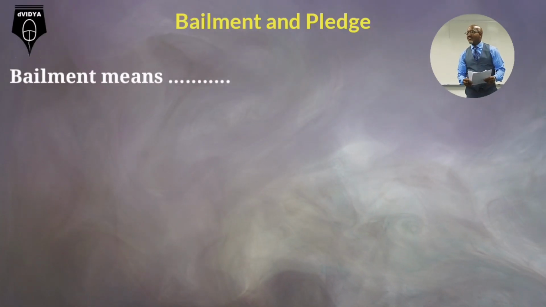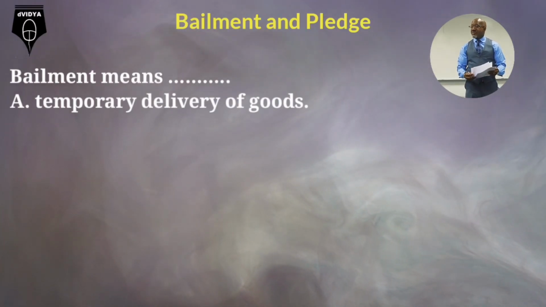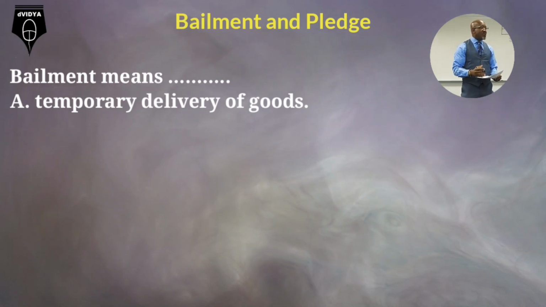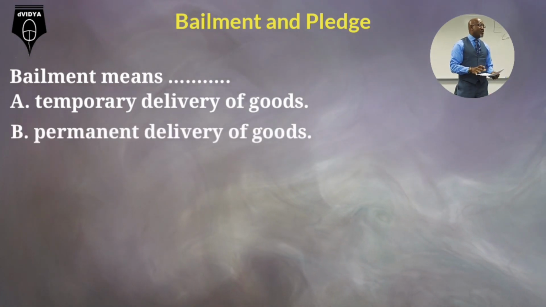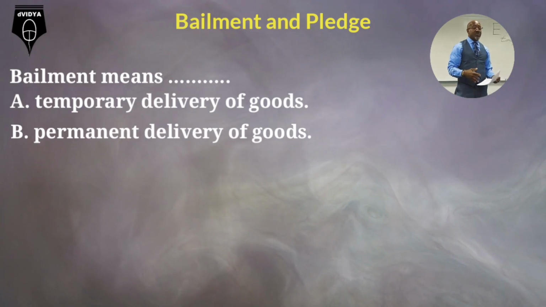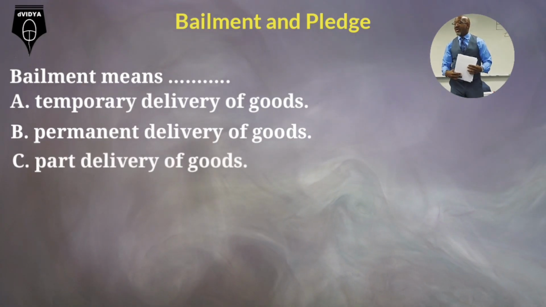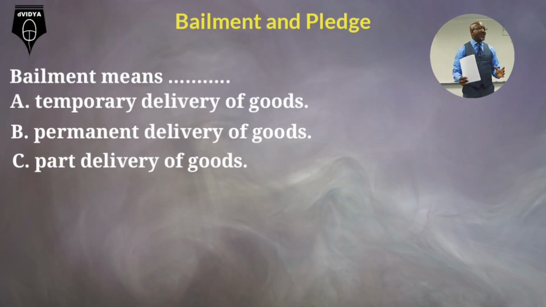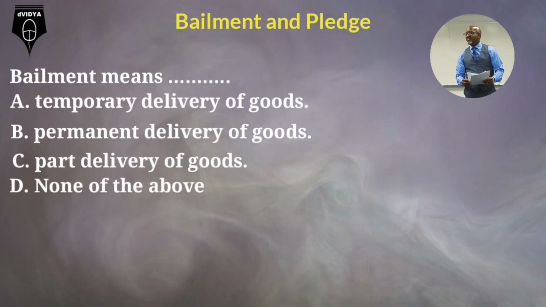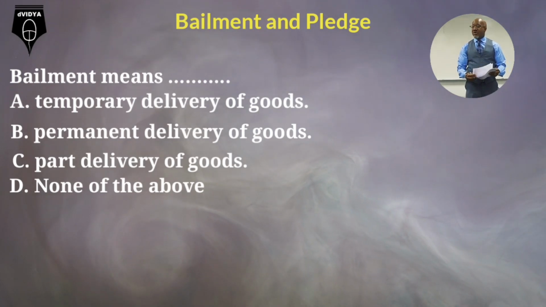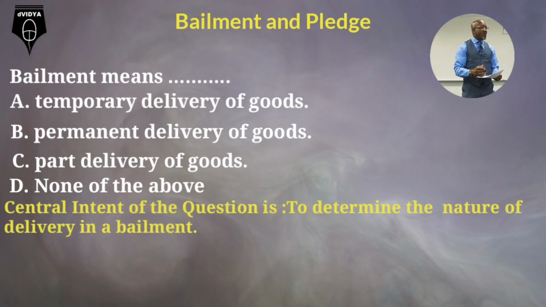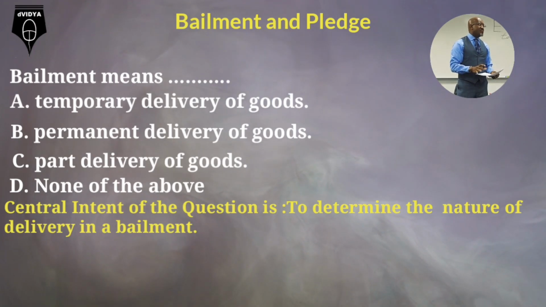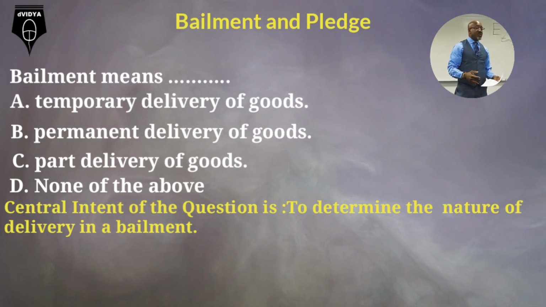Bailment means dash. Option A. Temporary delivery of goods. Option B. Permanent delivery of goods. Option C. Part delivery of goods. Option D. None of the above. Central intent of the question is to determine the nature of delivery in a bailment.